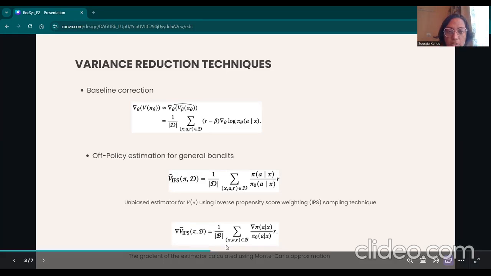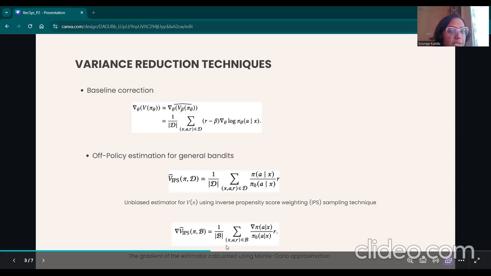For a dataset D of logged contexts, actions, and rewards collected under policy pi naught, the inverse propensity score or IPS estimator for V pi is given as the second equation, which is a weighted sum of all the rewards, and the importance weight is pi of a given x divided by pi naught of a given x.